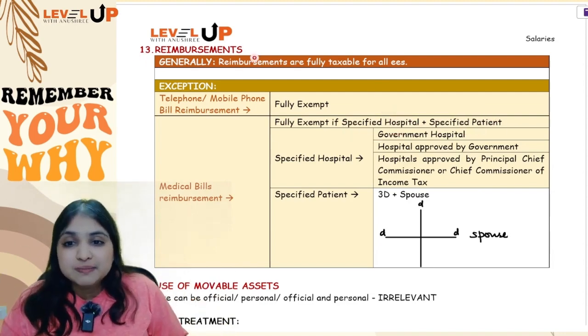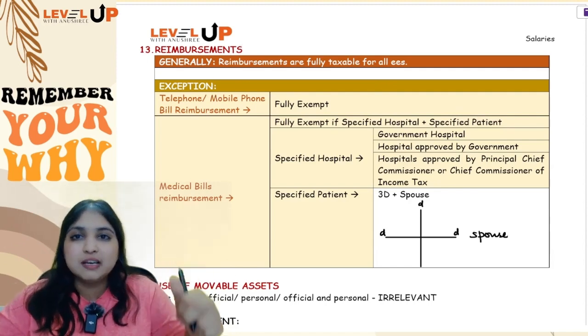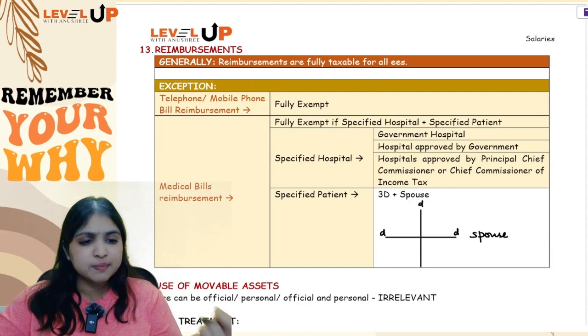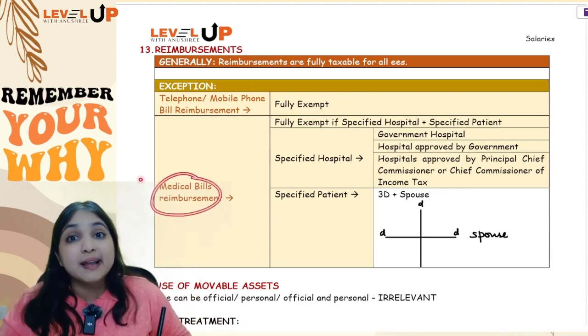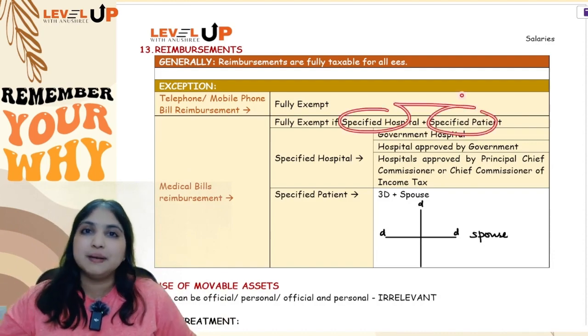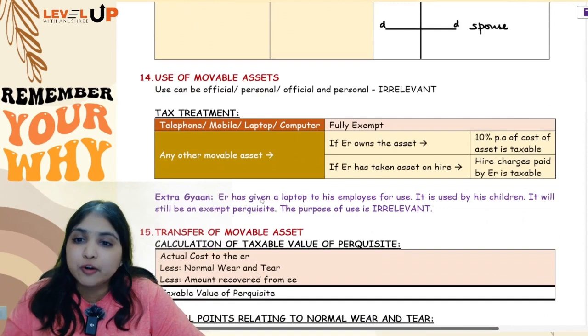Okay, so reimbursements are generally taxable, but you have only two exemptions to this rule. One is telephone bill reimbursement, mobile phone bill reimbursement, fully exempt for all employees, but medical bills reimbursement is exempt only if specified hospital plus specified patient. Okay, then coming to our next perquisite, which is use of movable asset.